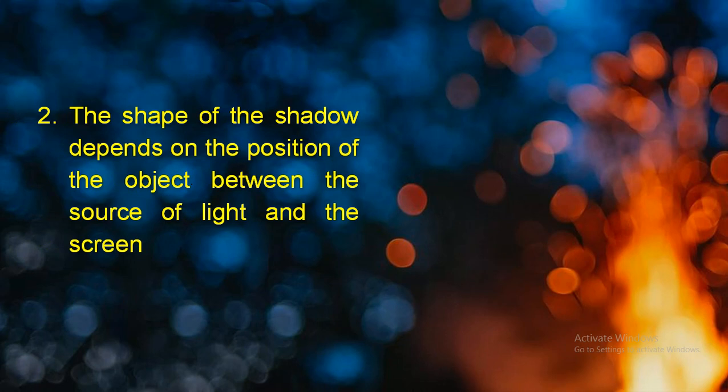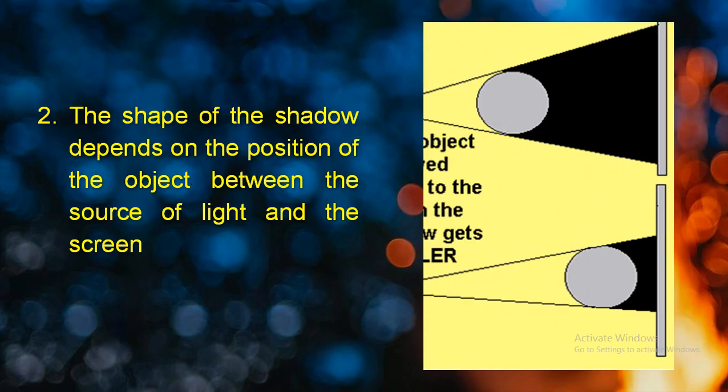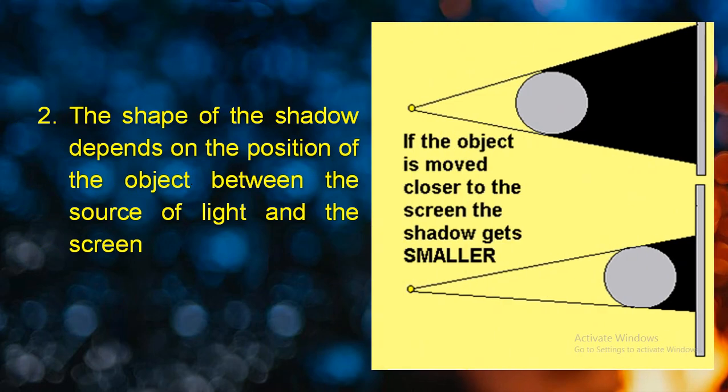Second one is, the shape of the shadow depends on the position of the object between the source of light and the screen. Means, let's understand it. Okay, over here you can see this yellow color dotted structure is considered as a light source. This light source can be anything, flashlight or a candle or light bulb.